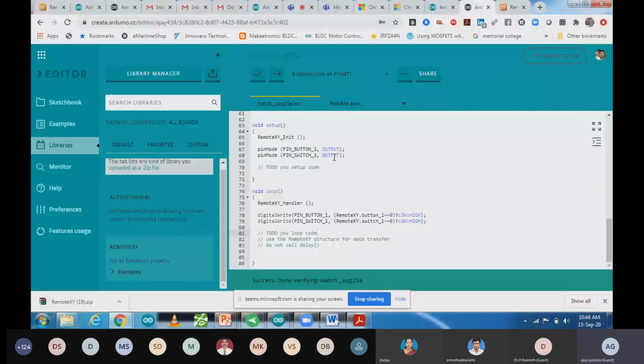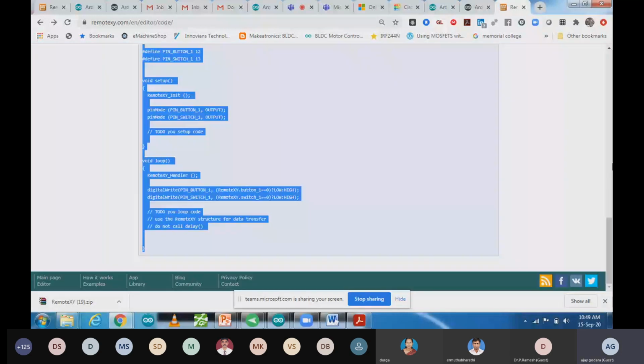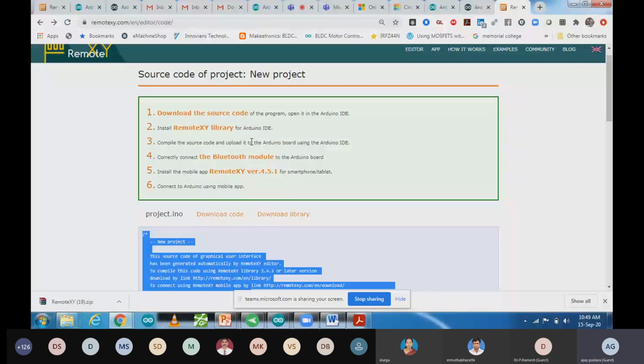Now what we have to do it, we have to upload it. So I'm going to upload my code in my Arduino software. So my code is compiling over there. You will able to find status after uploading code. It will show success. Yes, my code is uploaded on my Arduino software or Arduino hardware. Now after that, what we have to do it, this step we have followed it. Mean we have installed, compiled the code, uploaded it. Now we have to connect Bluetooth module, that also I have connected it.